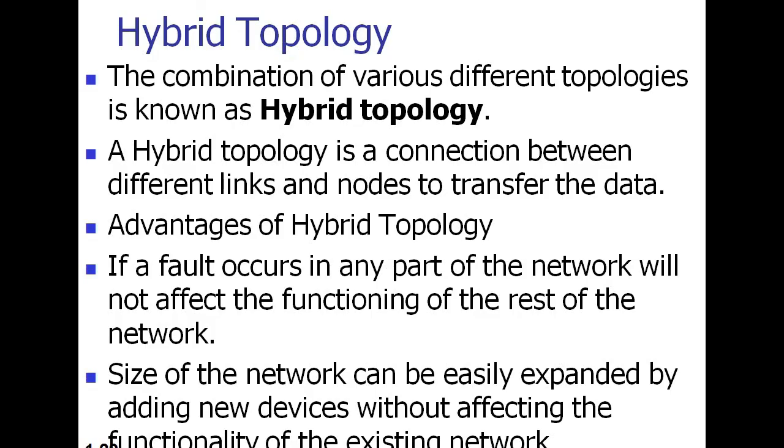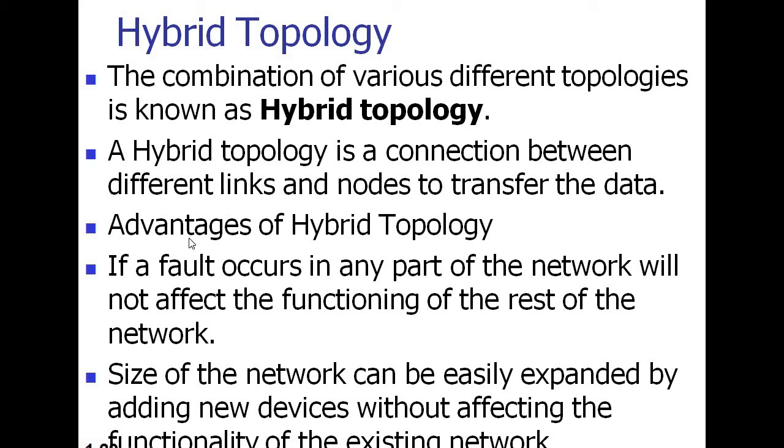So these are the notes regarding the hybrid topology. The combination of various different topologies is known as hybrid topology. As I have told, a hybrid topology is a connection between different links and nodes to transfer the data,